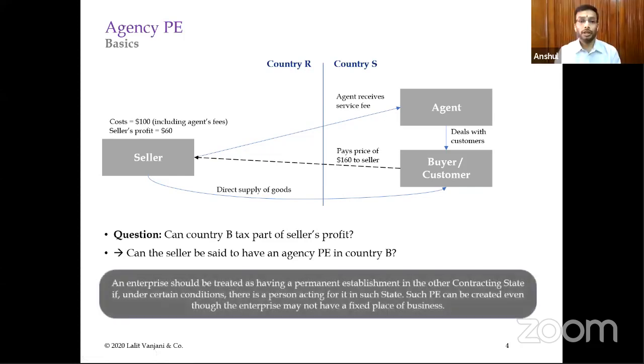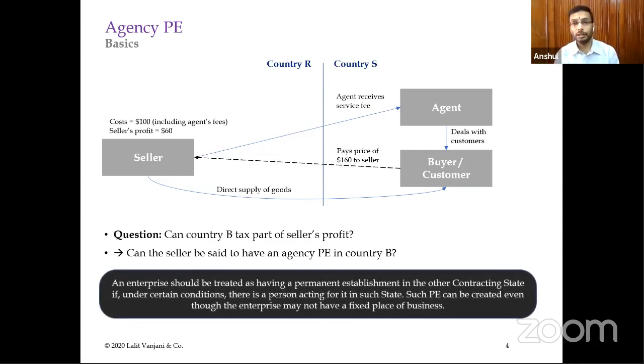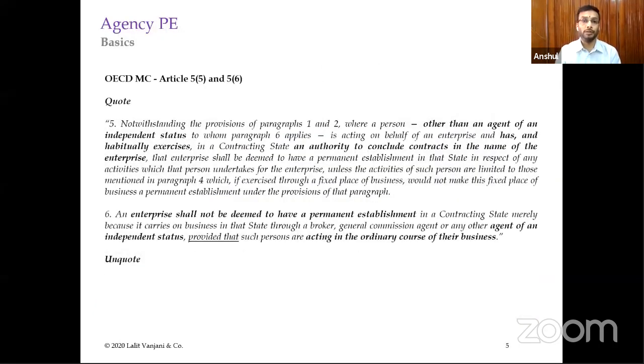Okay. So there are certain conditions and circumstances under which this agent can be considered to be constituting a permanent establishment of the seller in the country S, which is the country of source of income. So what are those conditions and how is it defined? What are those parameters on the basis of which agency PE can be considered to exist in the source country? That is what we are going to discuss in this particular phrase, agency PE.